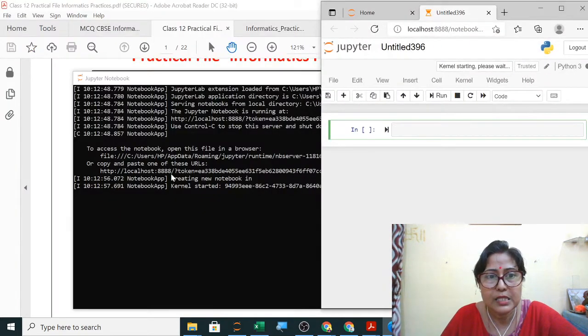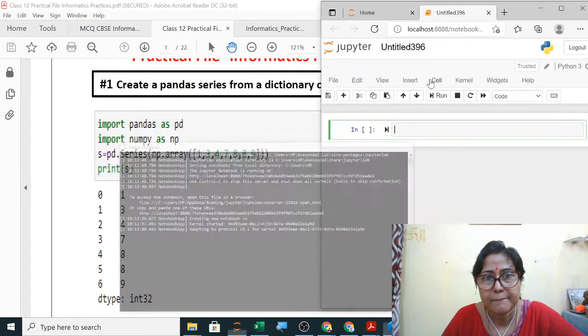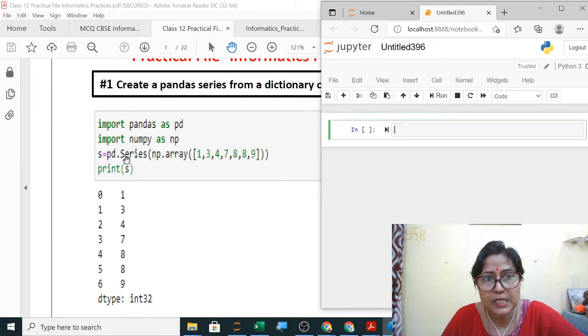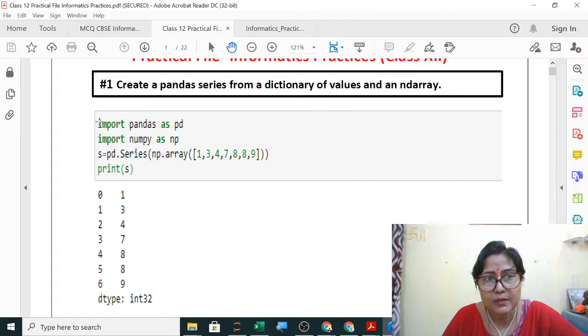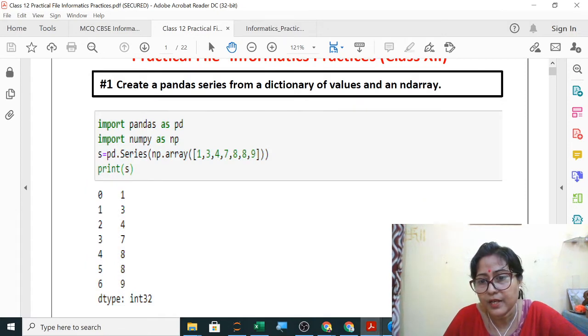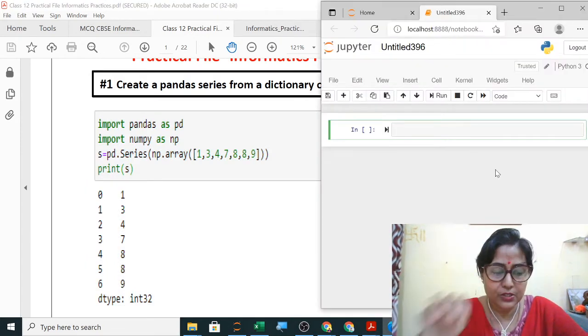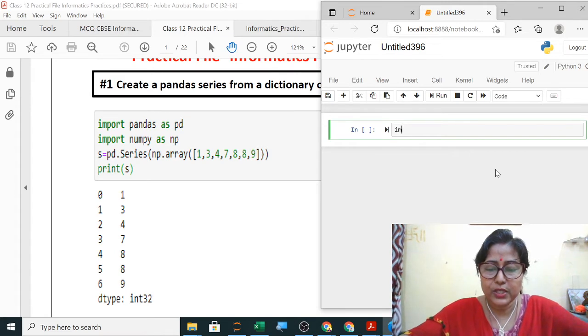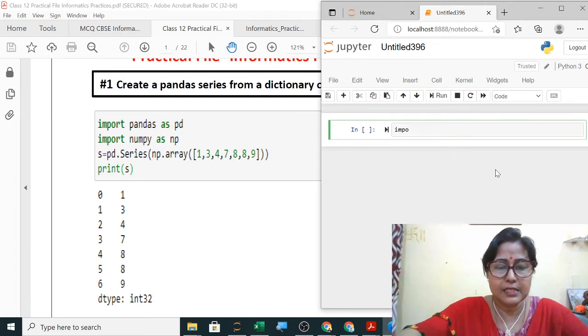Here you will see this. Now in this directly they have taken S is equal to. I will simply copy it. In this PDF, I will convert it into Word and then copy it afterwards. Now I am just simply showing you. First thing is import pandas as PD.